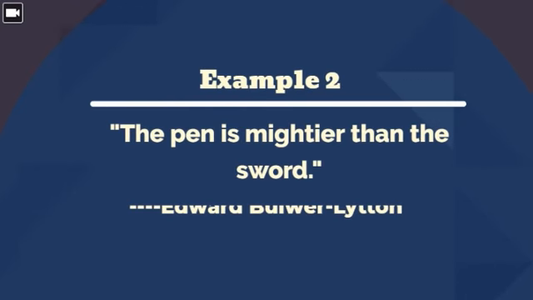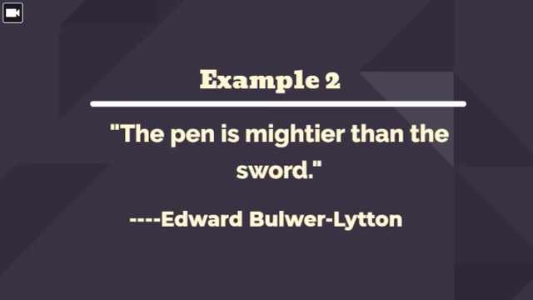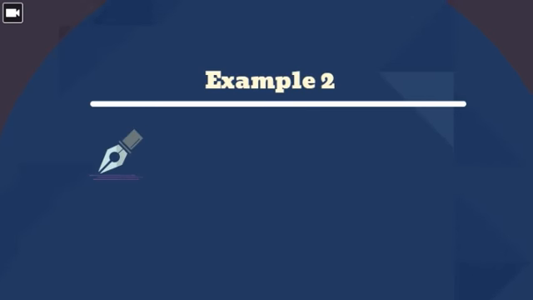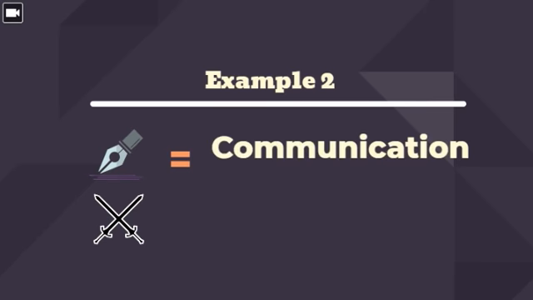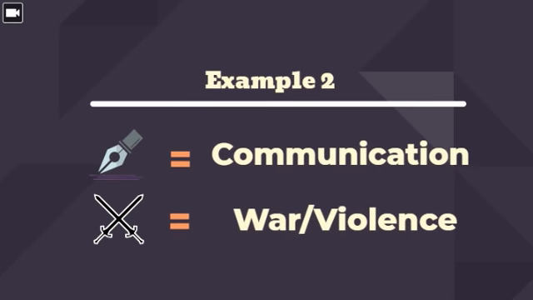The second example is written by English author Edward Bulwer Lytton. "The pen is mightier than the sword." This example has metonymy on the words pen and sword, in which pen represents spoken words and ideas, and sword represents violence. The sentence means that words are usually more powerful than war and violence.